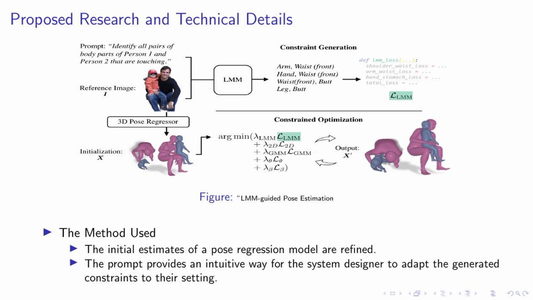Begin a frame. Frame title at proposed research and technical details. Begin a figure. Centering. Include graphics. Width equals 0.8 text width. Height equals 0.45 text height.